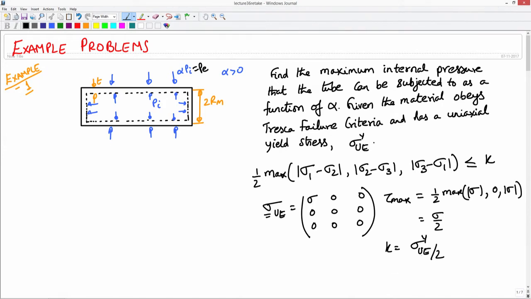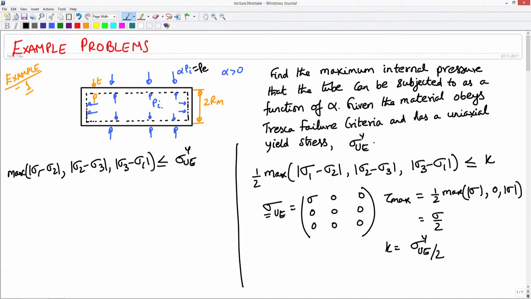Now putting all this together, we have found kappa, the material parameter in the Tresca failure criterion. So you have to limit the maximum of the absolute value of sigma 1 minus sigma 2, sigma 2 minus sigma 3, and sigma 3 minus sigma 1 to be less than or equal to sigma_yue, substituting for kappa as sigma_yue by 2. Now, let us go over to the boundary value problem that we are interested in.